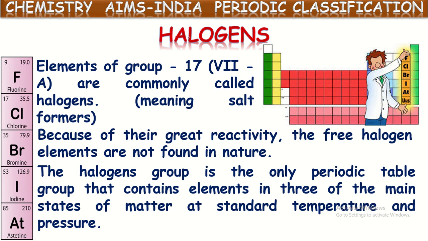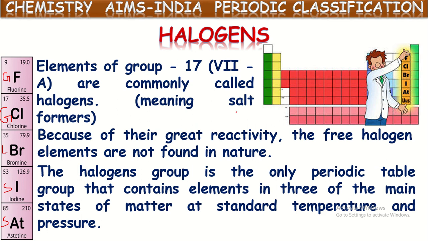If you observe, fluorine is a gaseous element. Chlorine is also a gaseous element, a greenish yellow colored gas. And if you see bromine, bromine is the only non-metal which exists in the liquid state, that we have studied in the lower classes, isn't it? Bromine is a reddish brown liquid. And these two, iodine and astatine, are solids. So in the same group, there are elements existing in three different states: gases, liquids, and solids.